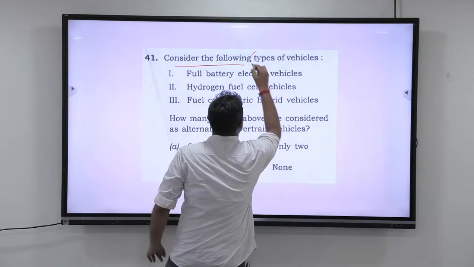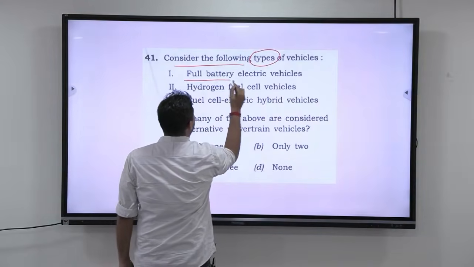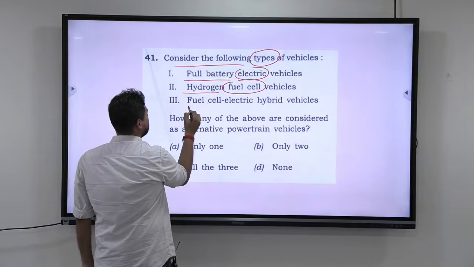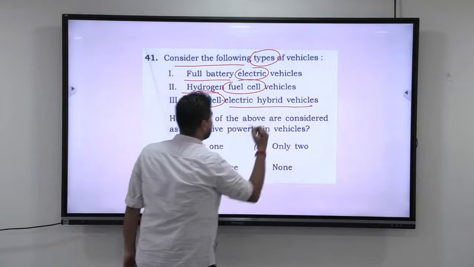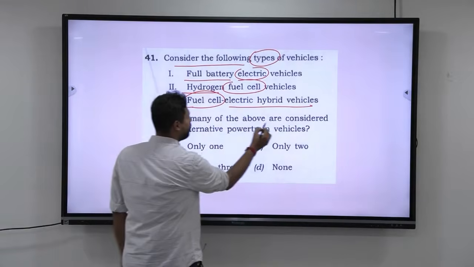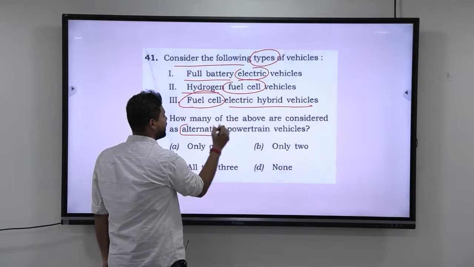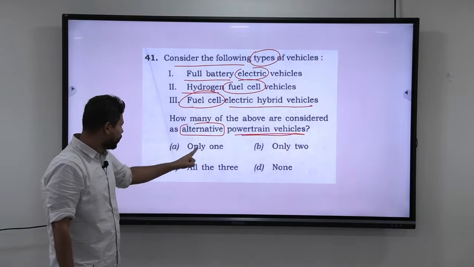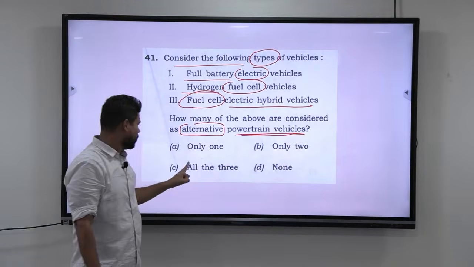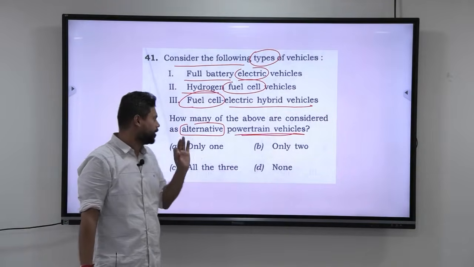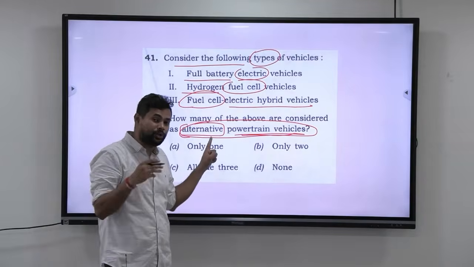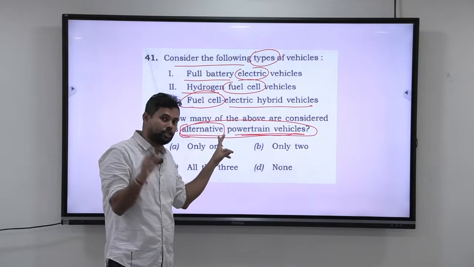Consider the following types of vehicles. You have full battery electric vehicles, you have hydrogen fuel cell vehicles, then you have fuel cell electric hybrid vehicles. How many of the above are considered alternative powertrain vehicles? The options are only one, only two, all the three, none. Now, the moment they say alternative powertrain vehicles, don't try to assume, do I know about this, have I read about this, don't get fixated.